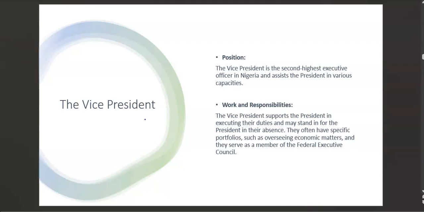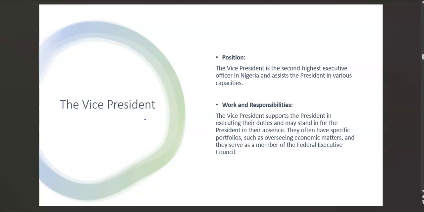So class, I've talked about the president. Then after the president, we have the vice president. Okay, so the vice president supports the president in executing their duties and may stand in for the president in their absence. They often have specific portfolios such as overseeing economic matters, and they serve as a member of the Federal Executive Council. Now, the vice president here is just like the help of the president.